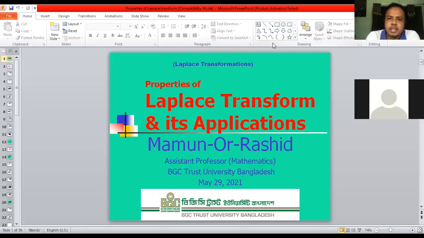So today we discussed the Laplace transform, properties of the Laplace transform and its application. First of all, remember that we have to understand the first lecture first. That means what is Laplace transformation, what are the uses and applications of Laplace transformation, and why we are using this in engineering especially. So we have to follow the first lecture, then you can follow the second lecture.